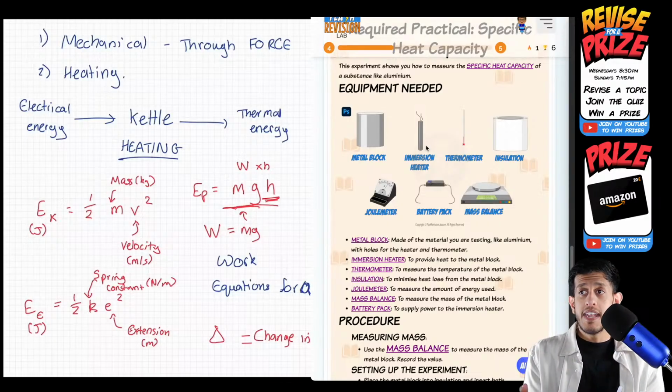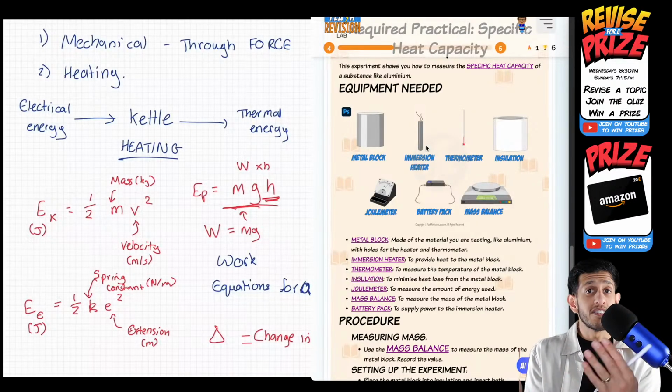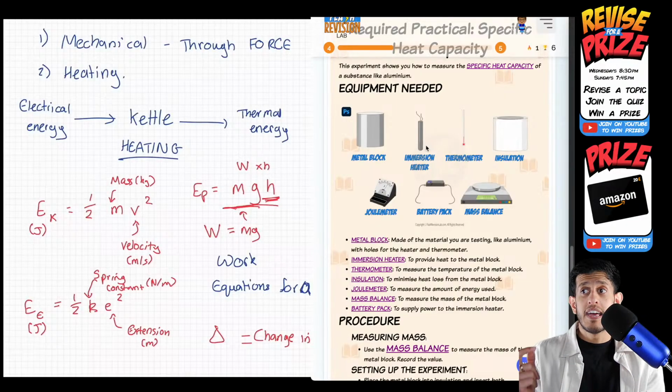Then we have the thermometer, so we can monitor the temperature of the block, and some insulation around it, because obviously if we had a hot metal and we just left it out, it's going to lose heat to the surroundings. And then we have a joule meter to measure the energy used by the immersion heater to heat the block up, a battery because the immersion heater runs off electricity, and then a mass balance so that we know the mass of the metal block.